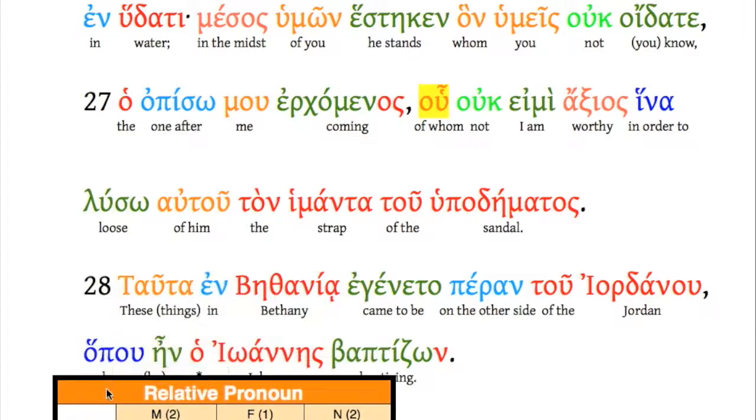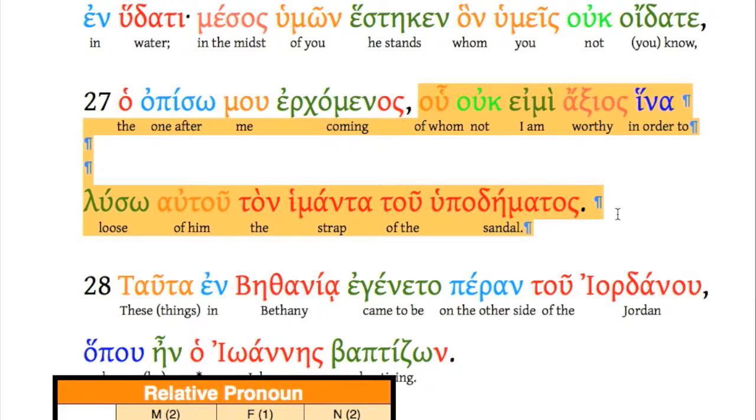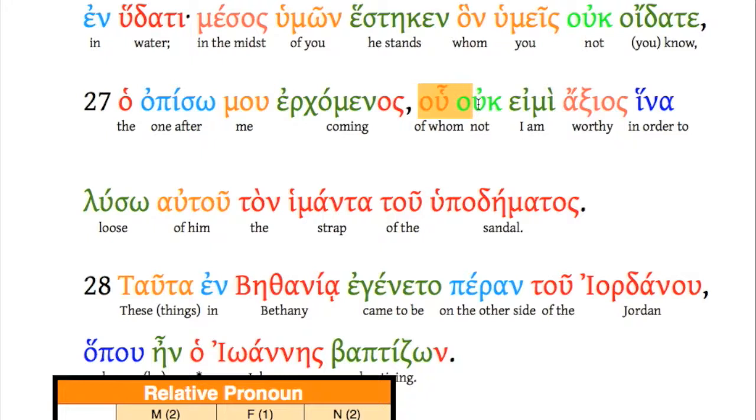Let's look at this grammatically very quickly here. Ho opiso mou erchomenos, who, of whom I am not worthy that I might loose of him the strap of his sandals. Not worthy to untie his shoes, okay? But notice that this relative pronoun turns the rest of the verse into a relative clause, modifying the one coming after. Well, tell me about this one coming after. Well, of him I'm not worthy to unloose his sandals. But this "who" here turns the whole rest of the verse into a modifier of the one coming after.